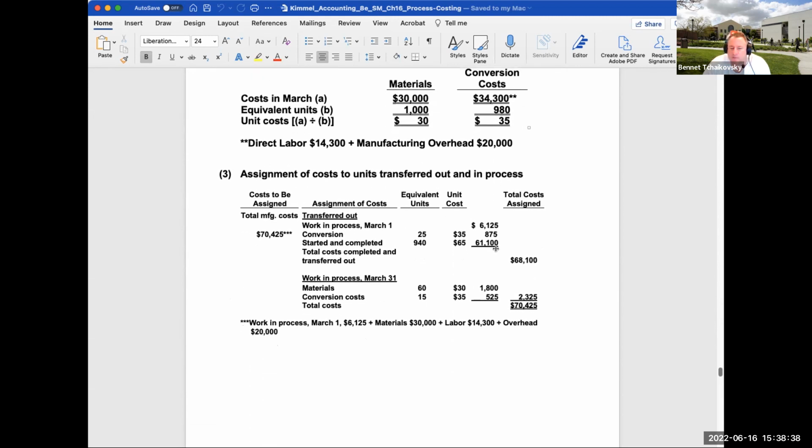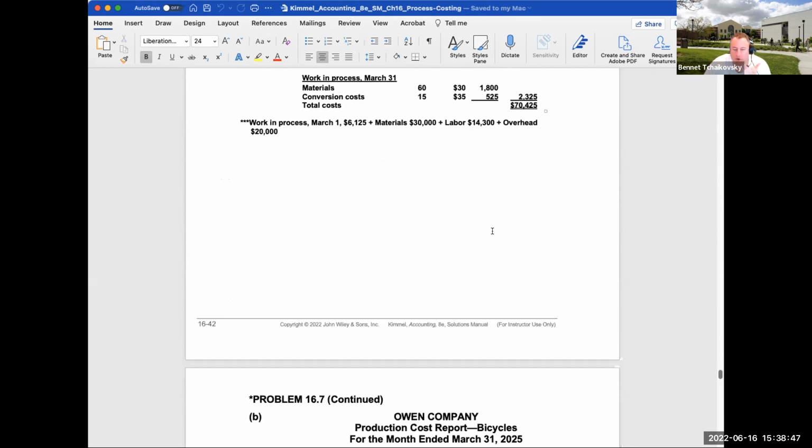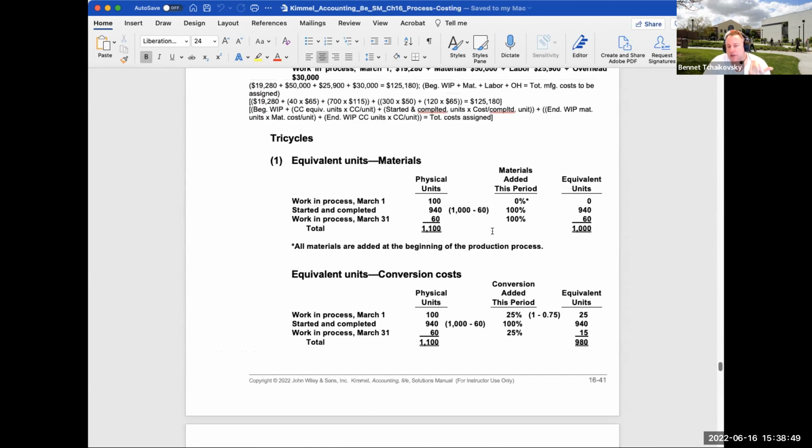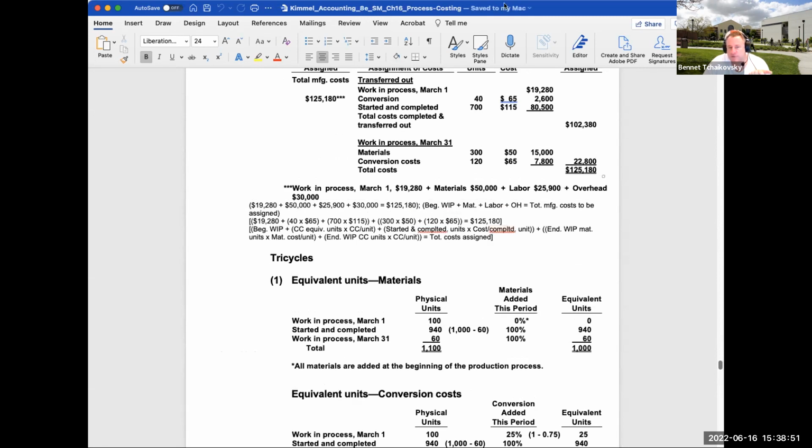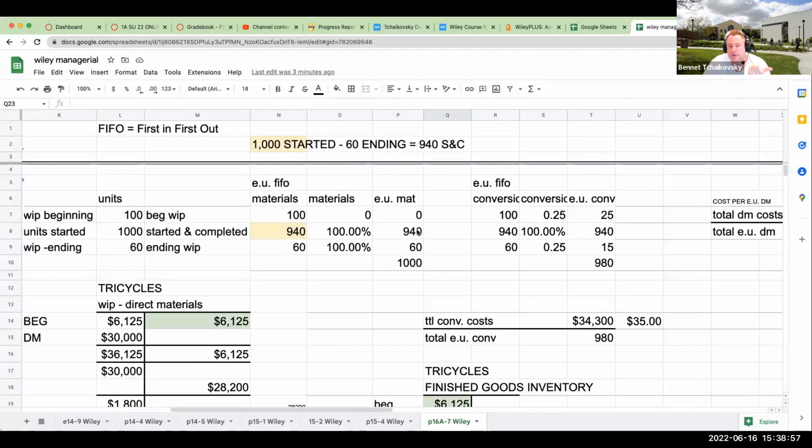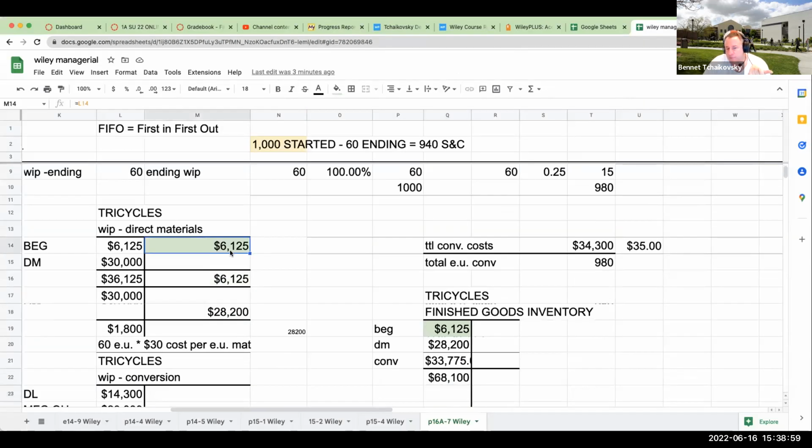And then as we come over here and look at what's remaining, it's going to be the 1,800 plus the 525. And this was the total amount that we sent over. So again, I love using T accounts, especially for this, mainly because visually, I think it reminds us to take that beginning inventory and get it out. If we do that, we should be in much better shape.